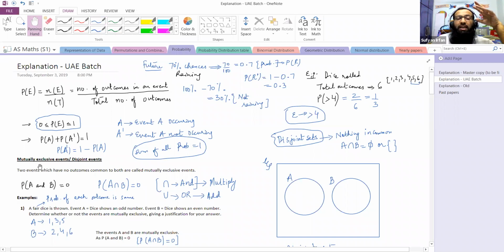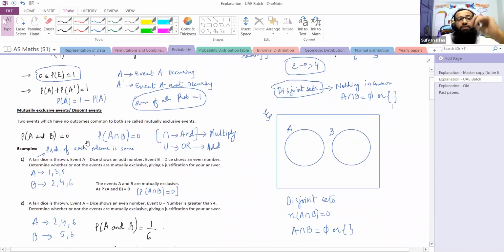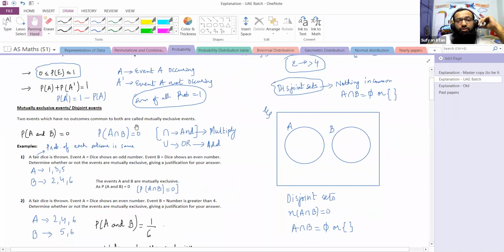So mutually exclusive events are those events which have no outcomes common to both. Here comes the definition. 2 events which have no outcomes common to both are called mutually exclusive events.